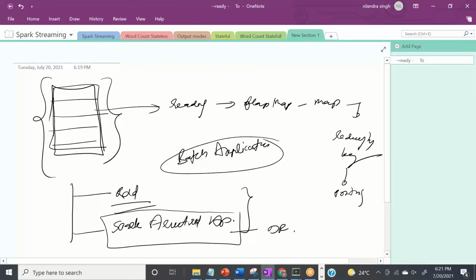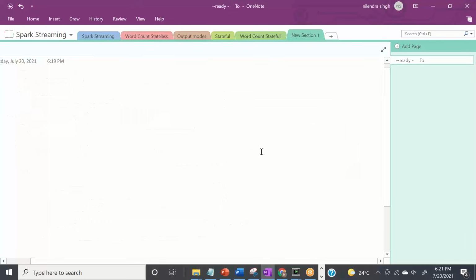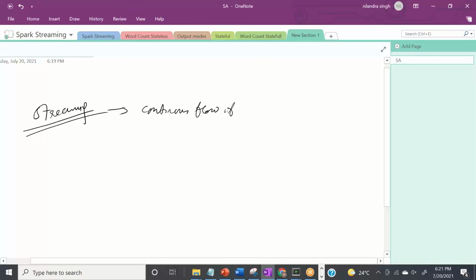Now, let's say we have data coming in regularly, or data coming in streaming format. Streaming means that data is flowing in regularly. It's a continuous flow of data, right?